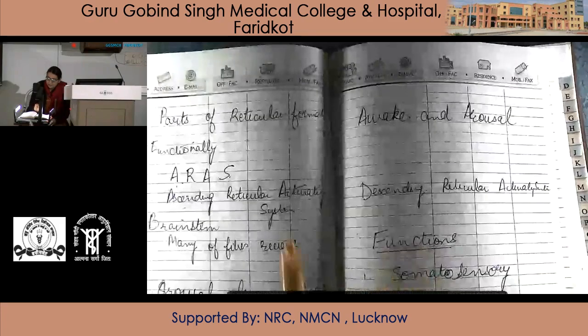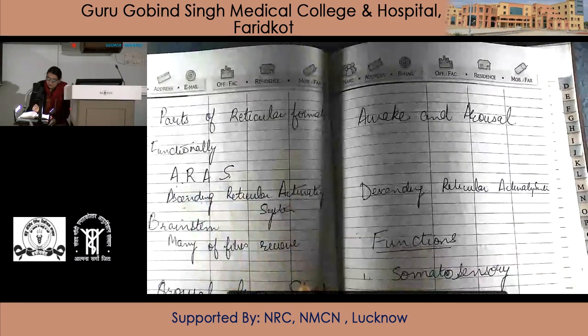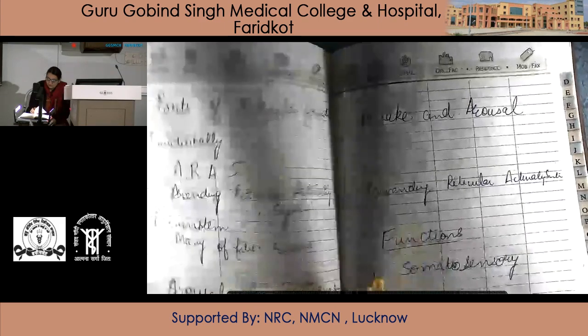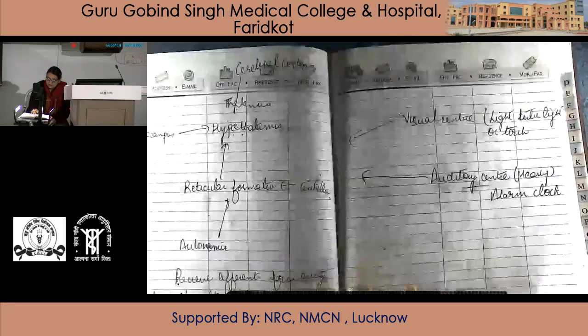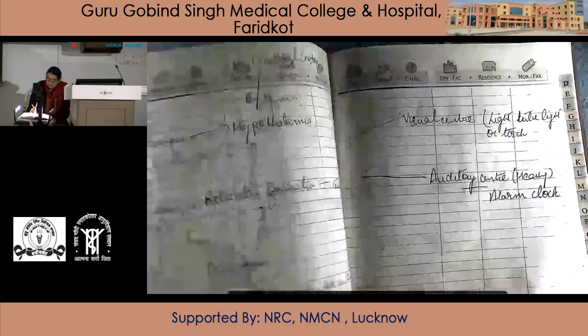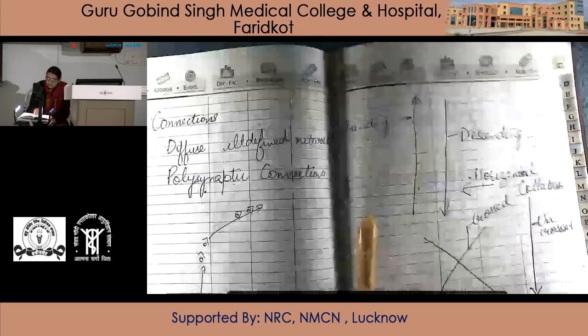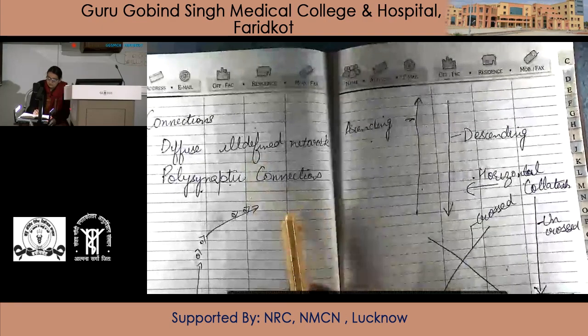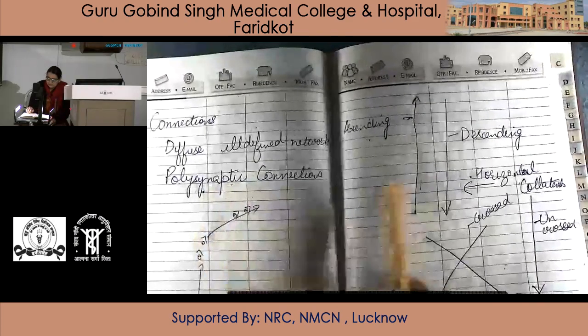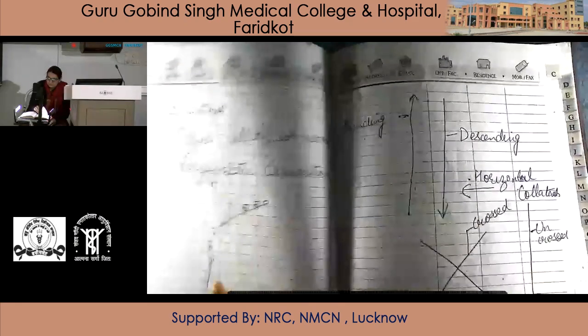Revising the parts: ascending reticular activating system, descending, then its connections, then characteristics of the connections. Polysynaptic is important. Ascending, descending, horizontal, crossed, uncrossed.